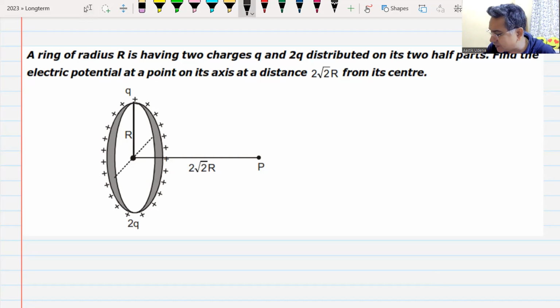What is the distance of any point on the ring from this point? 3R, sir. So what will be the electric potential? k into total charge, which is 3q, divided by 3R. Do we understand this? Yes, sir.